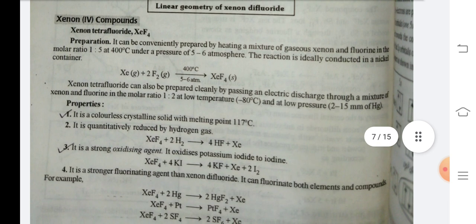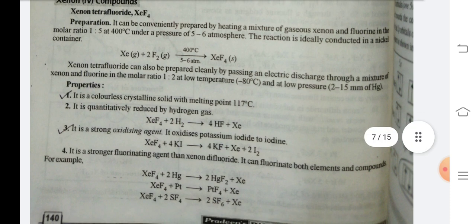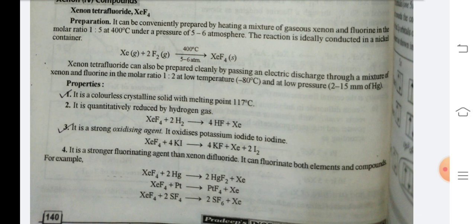Xenon(IV) compounds. Xenon tetrafluoride, XeF4. Preparation. It can be conventionally prepared by heating a mixture of gaseous xenon and fluorine in the molar ratio 1:5 at 400 degrees Celsius under a pressure of 5 to 6 atmospheres. The reaction is ideally conducted in a nickel container. Xe + 2F2 at 400 degrees Celsius and 5 to 6 atm pressure gives XeF4. Xenon tetrafluoride can also be prepared cleanly by passing an electric discharge through a mixture of xenon and fluorine in the molar ratio 1:2 at low temperature and at low pressure.